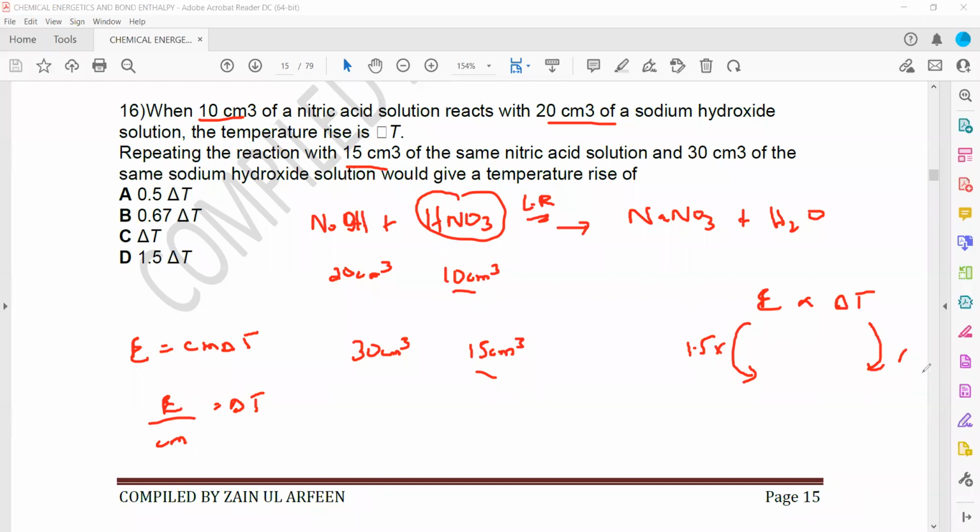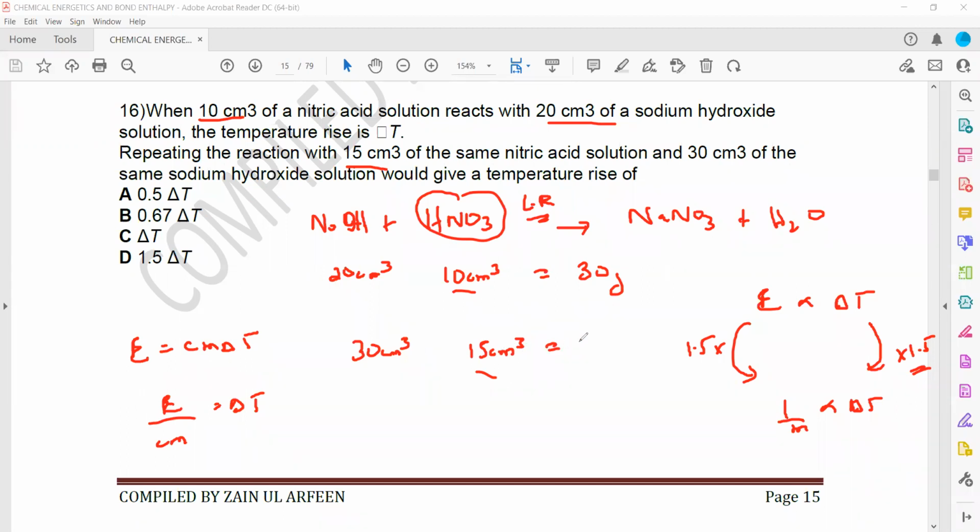If this is increased by 1.5, this will also be 1.5. But then what about the total volume? What is the relation between temperature change and the mass? That is inversely proportional. So what is the total volume of the solution? Total volume of the solution is 30, meaning total mass is 30, because we consider the density of a solution is 1 gram per centimeter cube.